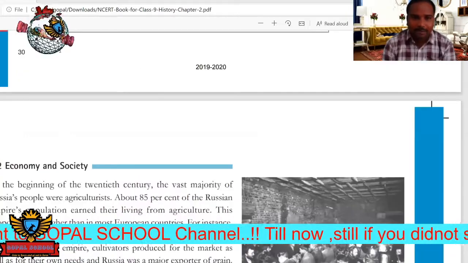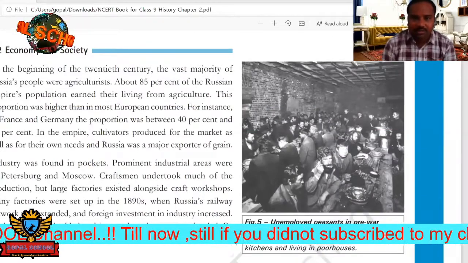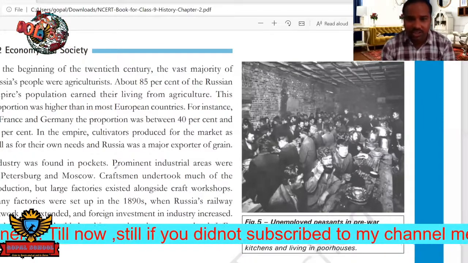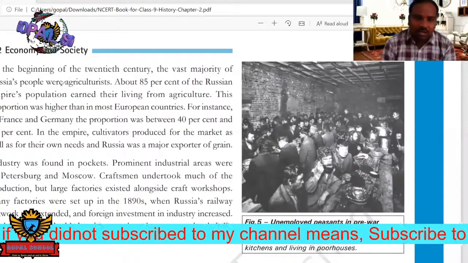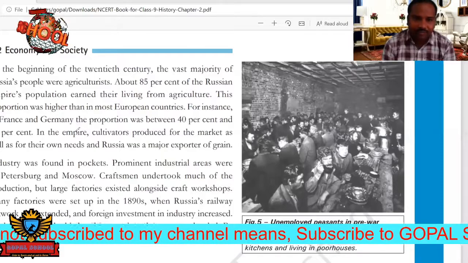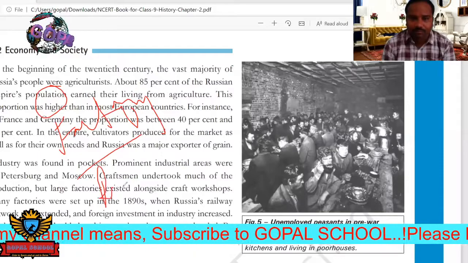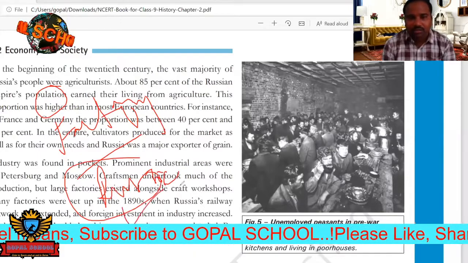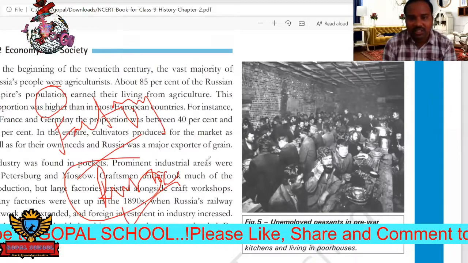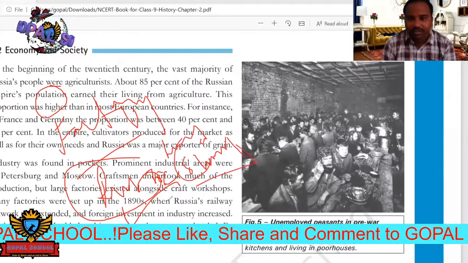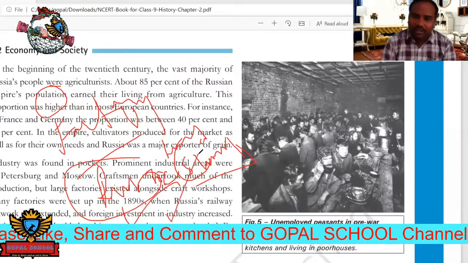See here. Yes. So economy and society. Unemployed peasants in pre-war St. Petersburg. See here, this is the position of Russia. Why was this Russian Revolution started? Because there were companies and factories. When the Industrial Revolution started in the world, so many factories were established in Russia. I said that in London city, a lot of slum areas increased, and when slum areas increased, poverty also increased.